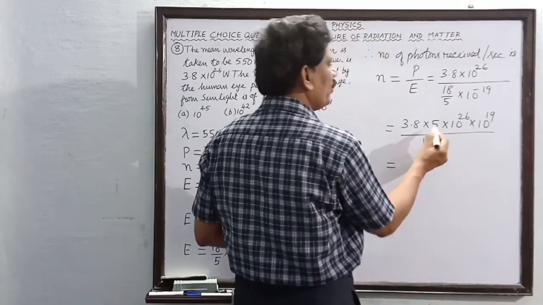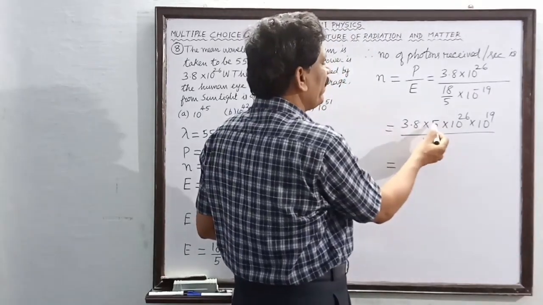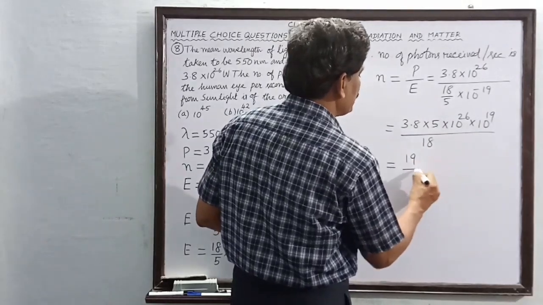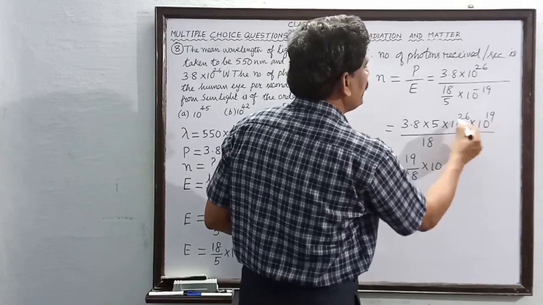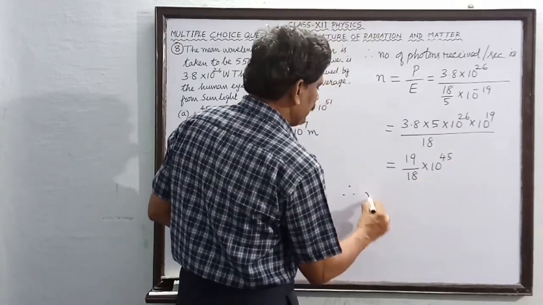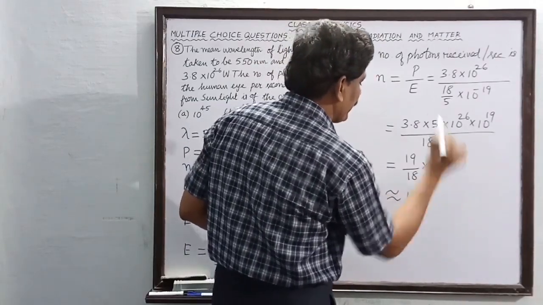So if you multiply 5 into 3 is 15, 0.8 into 5 is 4. 15 plus 4 is what? 19. So this is 19 divided by 18 into 10 to the power of 26 plus 19, which is 45. Therefore N is of the order of 10 power 45.